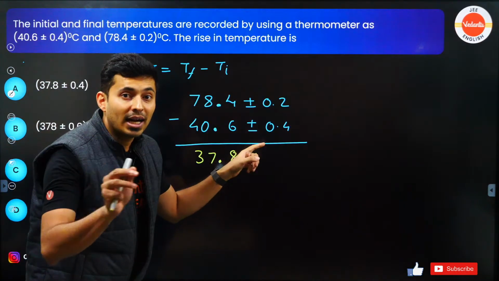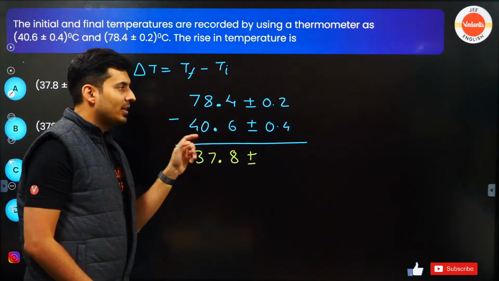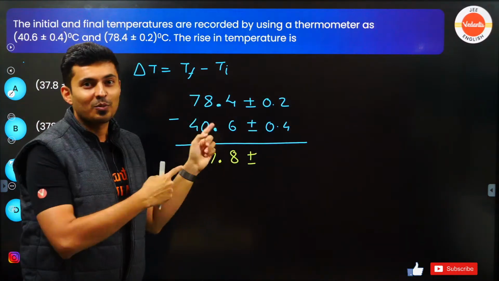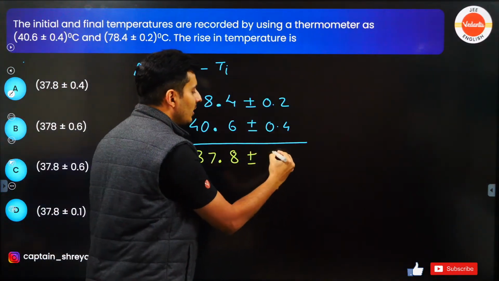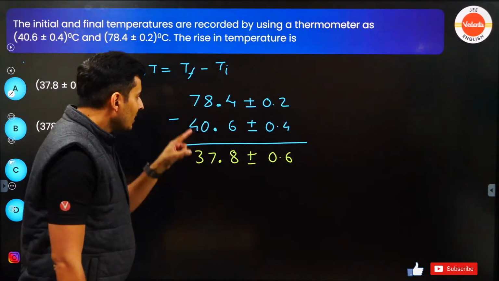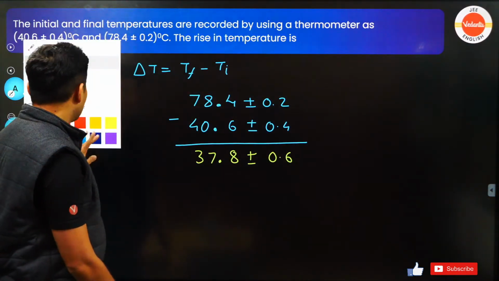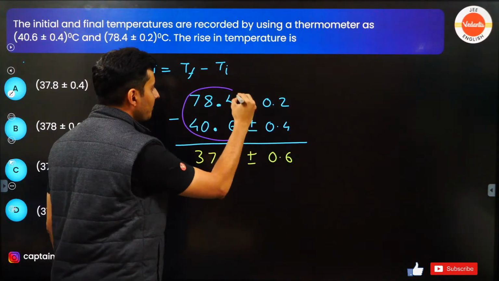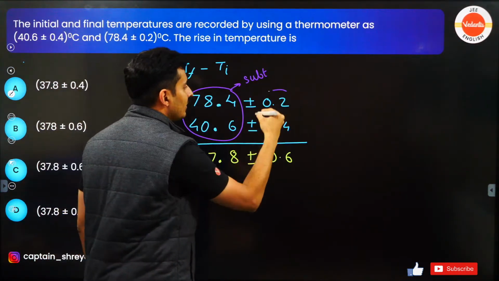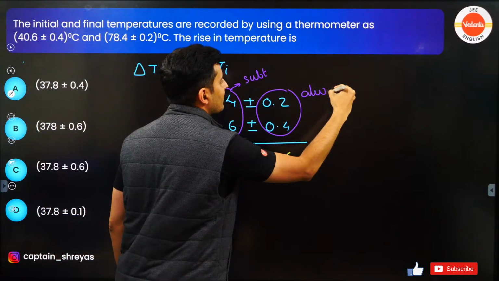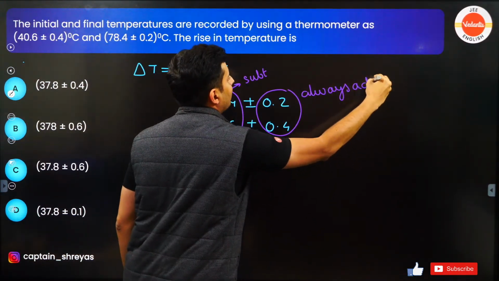Whenever you subtract or add, doesn't matter, even if there is a minus sign, you always add this. That is what I had told you in my theory session. Remember it. Always add. So it will become 0.6. This will be subtracted. Keep this in mind.